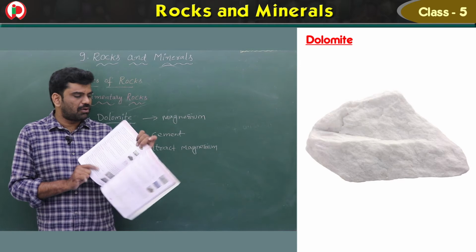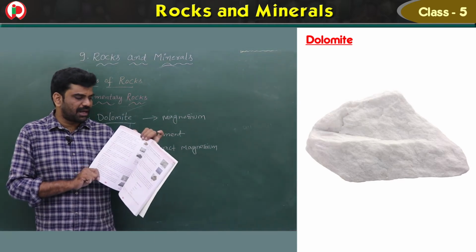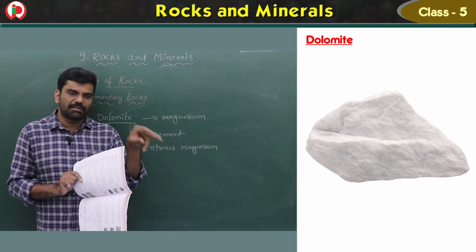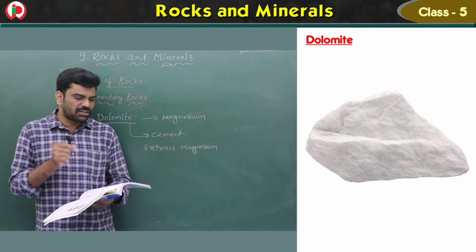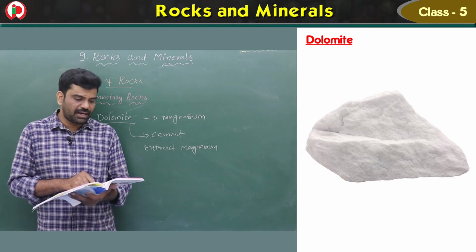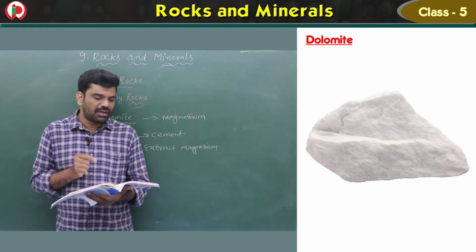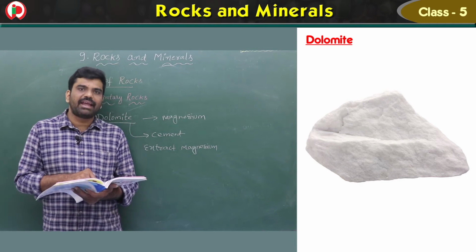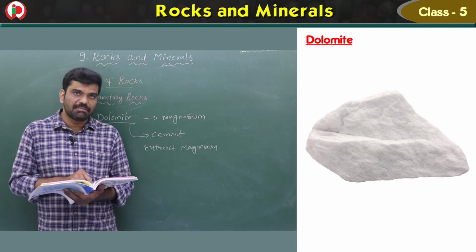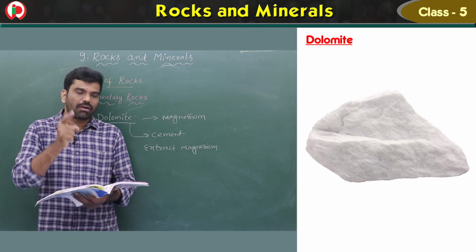Okay, next one is conglomerate. It consists of gravel, stones and pebbles. These 3, gravel, stones and pebbles, hardened or solidifies to form an uneven rock called conglomerate, and it can be of either orange or grey in color. Once upon a time it was used as a millstone for grinding corn.